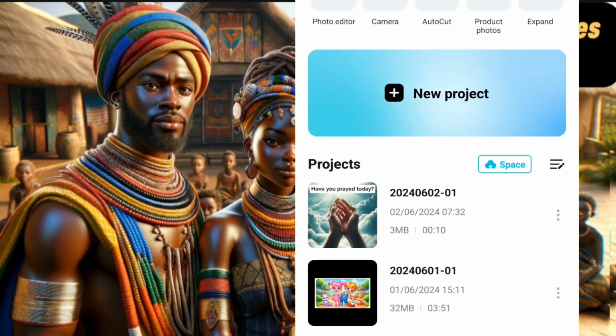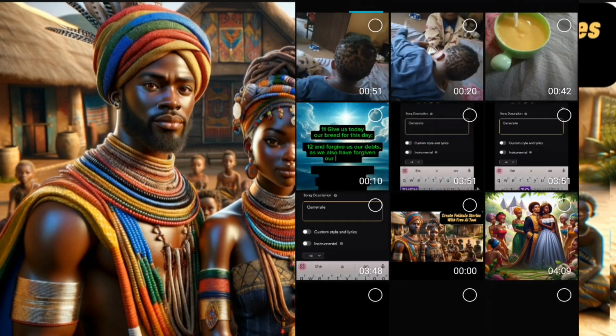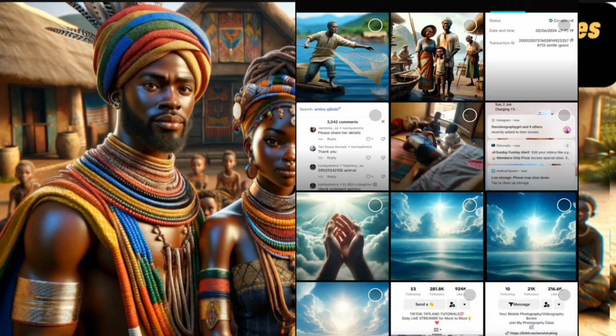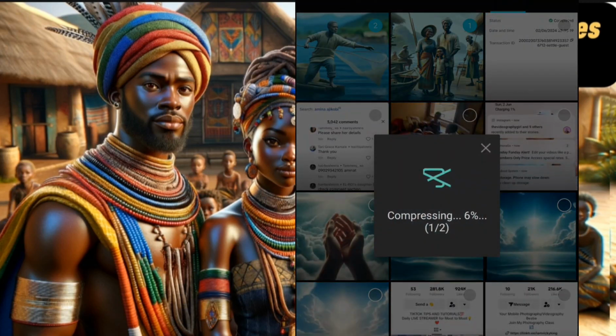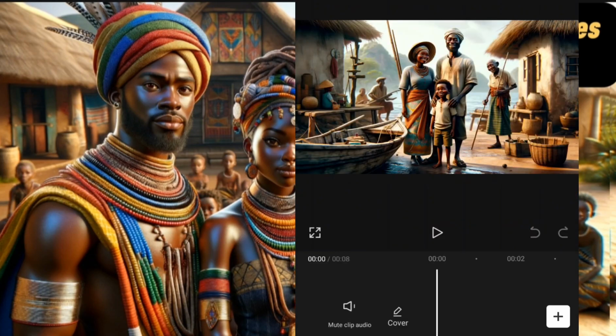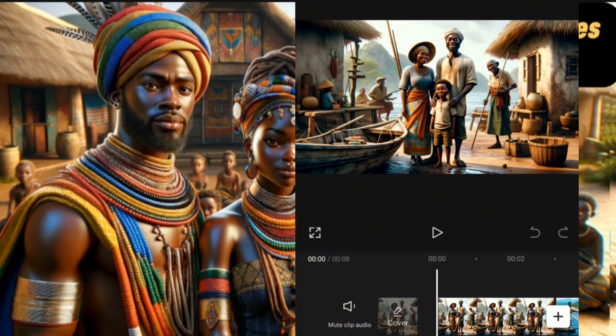That's what I used. So you come to new project, you now go to your photos. The first, okay, that's the village. I didn't download it. That's actually the first thing I would have added here, but since I didn't, let me just add these other ones. You add all the images you need for your African folktale story.